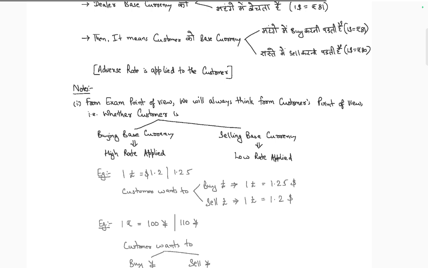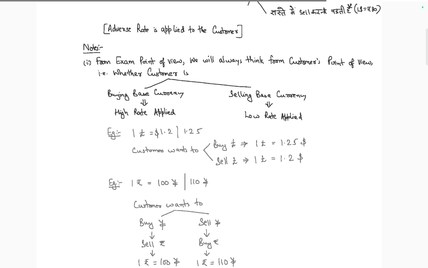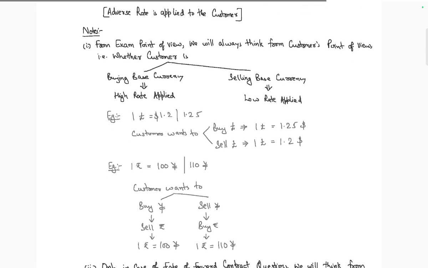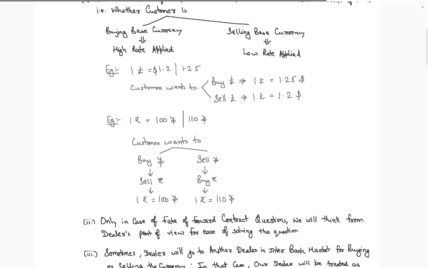Note this: from the exam point of view, you should always take the customer's point of view. The customer buys at the high rate. When he buys, he buys at a high rate; when he sells, he is not allowed to sell at a high rate. He will earn the lower rate. So he will buy at the high rate of 1.2 and sell at the lower 1.2 rate. For rupees, he will buy at the high rate 110 and sell at the lower 110 rate.